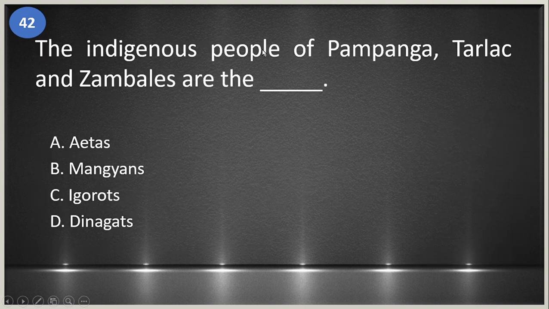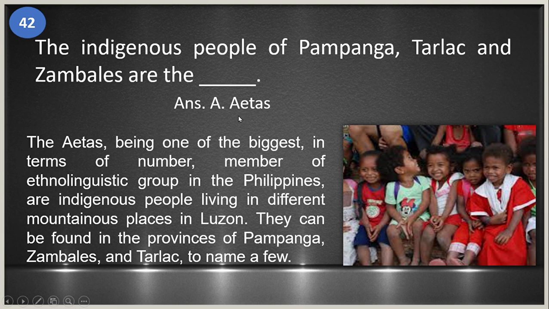42, the indigenous people of Pampanga, Tarlac and Zambales are the blank. A. Aitas. B. Mangyans. C. Iguruts. And D. Dinagats. Okay, the answer is letter A. Aitas. So the Aitas, being one of the biggest in terms of number, member of the ethno-linguistic group in the Philippines, are indigenous people living in the different mountainous places in Luzon. They can be found in the provinces of Pampanga, Zambales, and Tarlac.